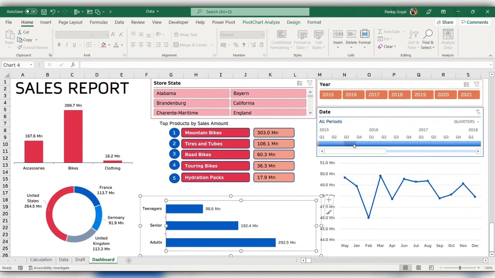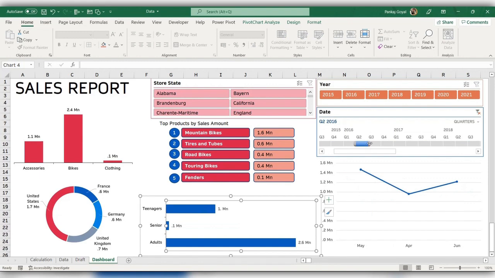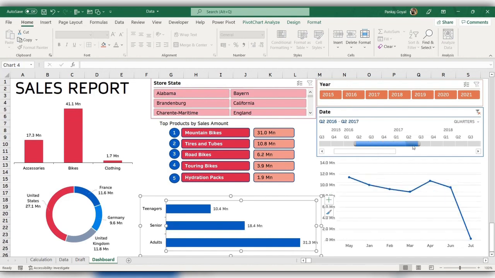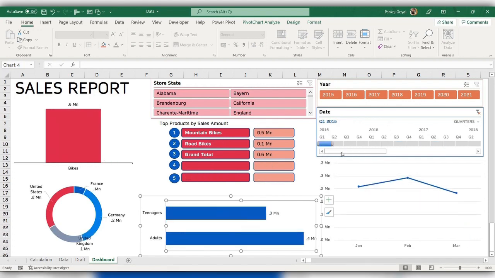If I want to see the data for a particular quarter, I can just click on that quarter. If I want to see more than one quarter, I can press Shift and drag to the quarters which I want. This would give me the data from quarter 2 of 2016 to quarter 2 of 2017. So in this way, you can analyze your data in whatever way you want.